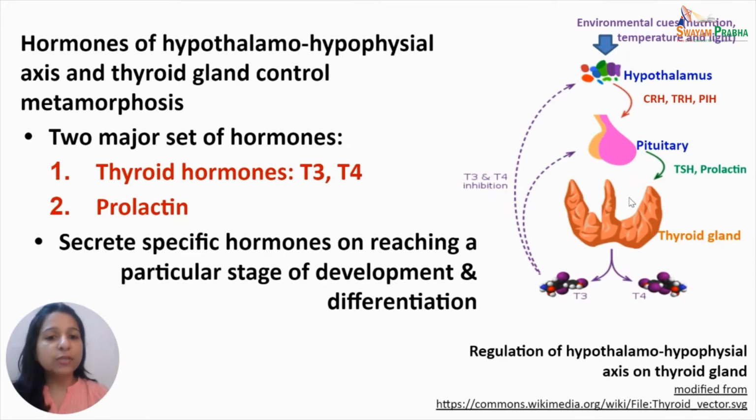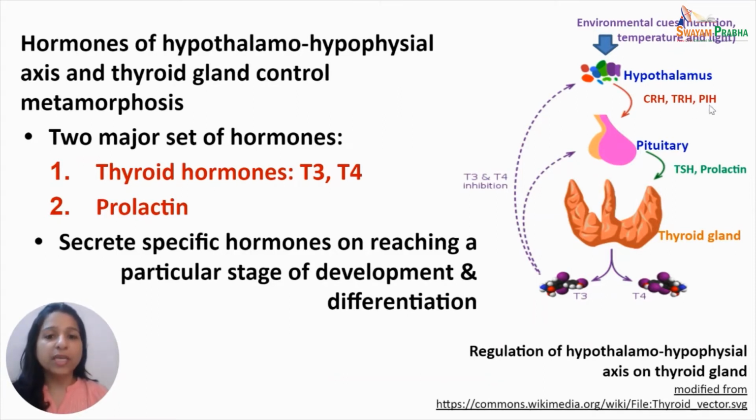Now, this further acts on the thyroid glands to stimulate the secretion of thyroid hormones, thyroxine, that is T4, and triiodothyronine, which is T3, which causes metamorphosis. Now, the thyroid hormones also act on the hypothalamus and pituitary to maintain the synthesis of CRH and TSH.